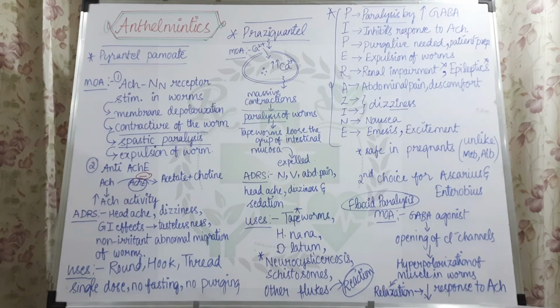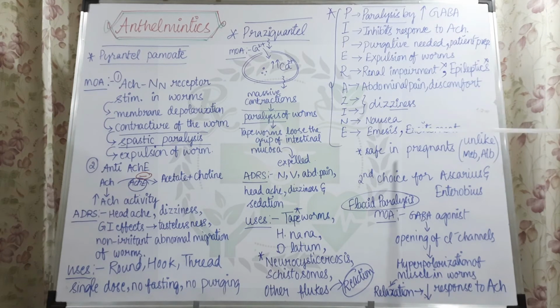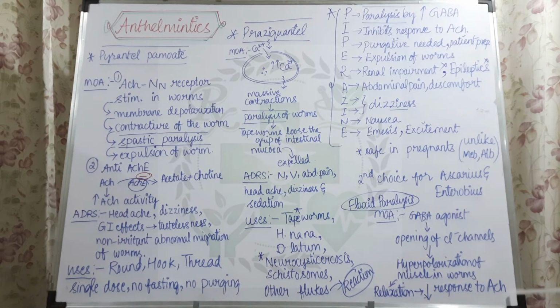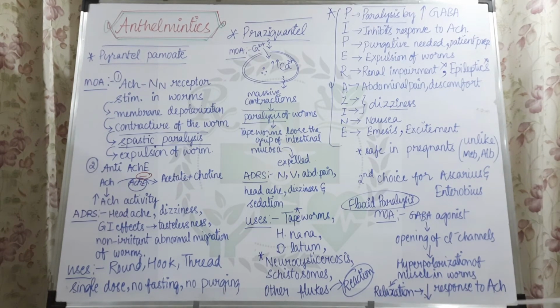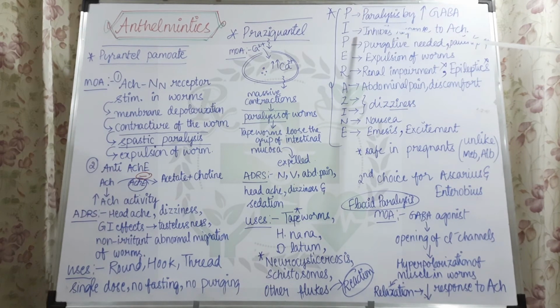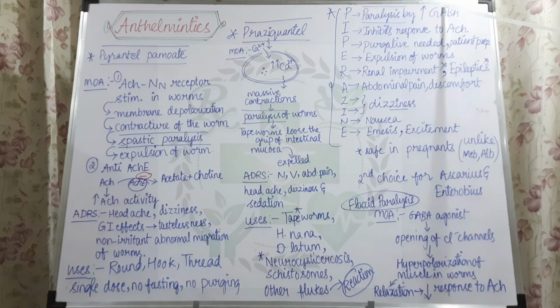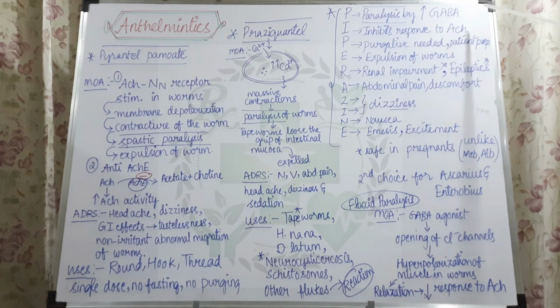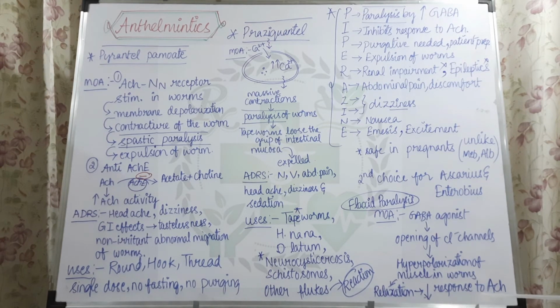So the contraction that is brought upon by acetylcholine cannot be seen in the case of worms that are subjected to piperazine. So what happens is acetylcholine activity will be inhibited. So that is nothing but the second one. I is inhibits the response to acetylcholine. Excess GABA activity inhibits the response to the acetylcholine. So acetylcholine that is already present in the worm cannot exert its contraction.